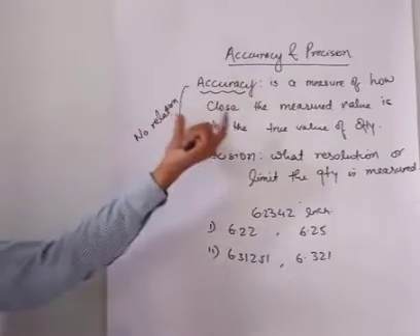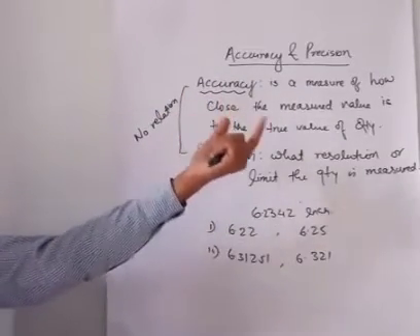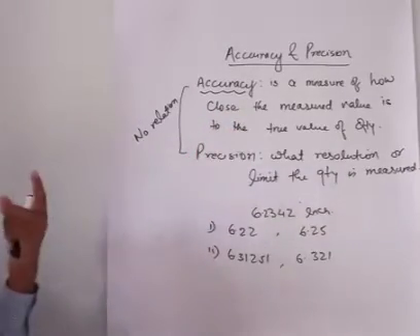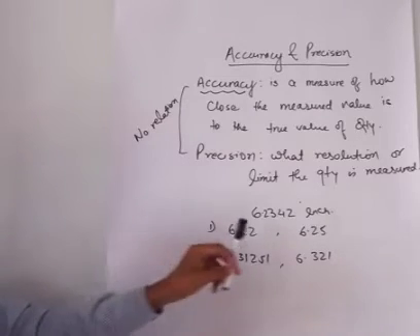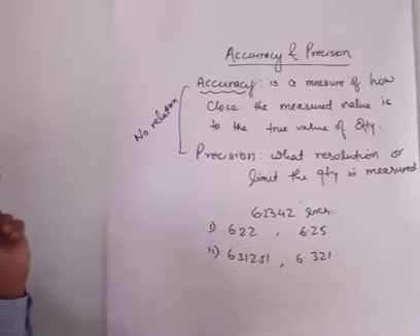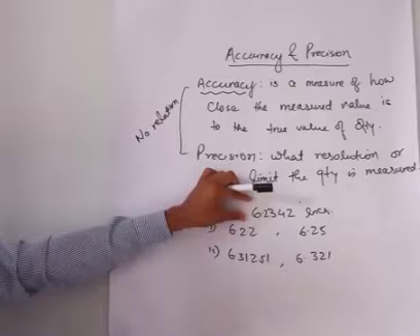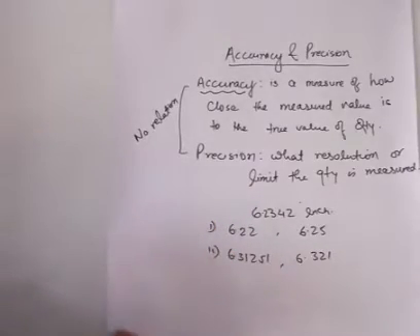So, what is accuracy? See the definition. Accuracy is a measure of how close the measured value is to the true value of quantity. For example, we are measuring the length of a pen, and its true length is 6.2342 inch. This is the true length which is given for you, and you have to measure the length again by a scale which is in your instrument box.